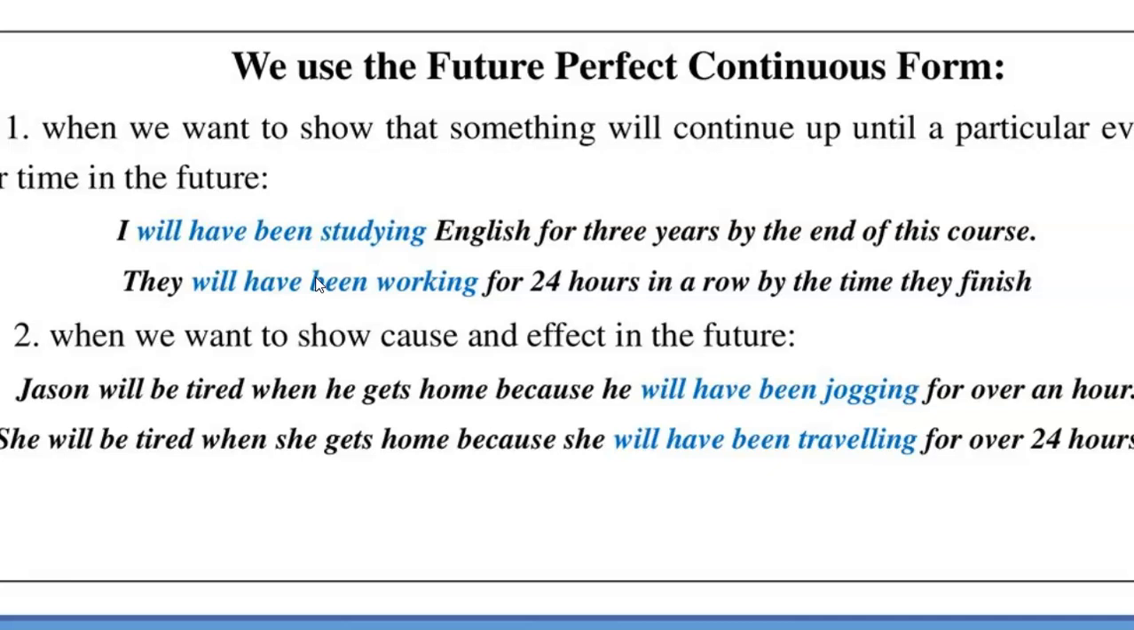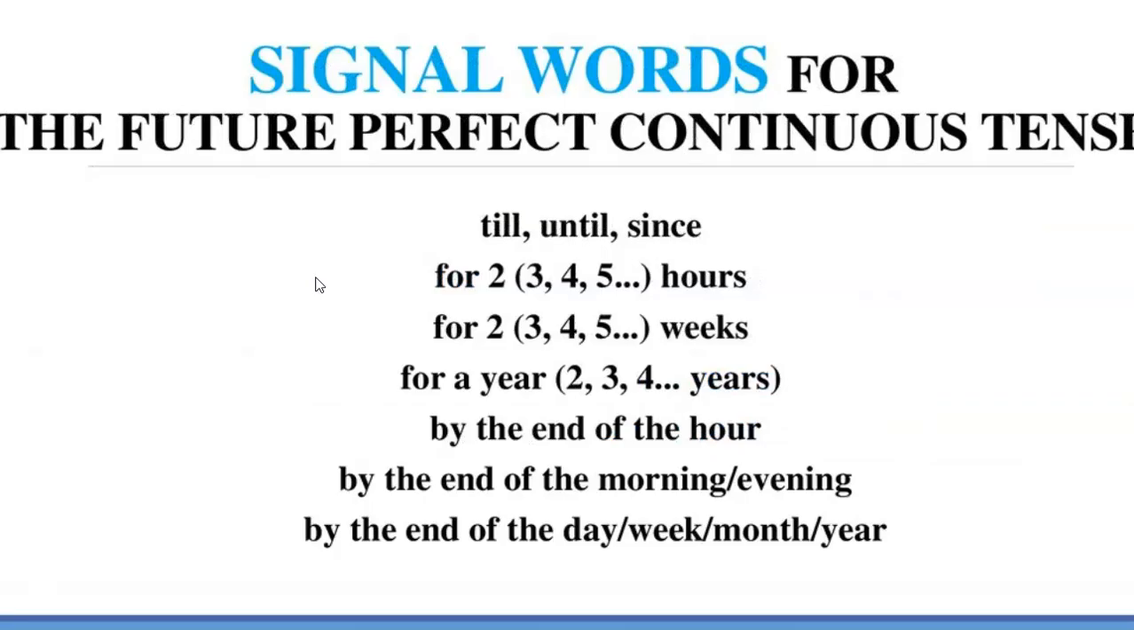I will have been studying English for 3 years by the end of this course. They will have been working for 24 hours in a row by the time they finish. When we want to show cause and effect in the future, Jason will be tired when he gets home because he will have been jogging for over an hour. She will be tired when she gets home because she will have been traveling for over 24 hours.